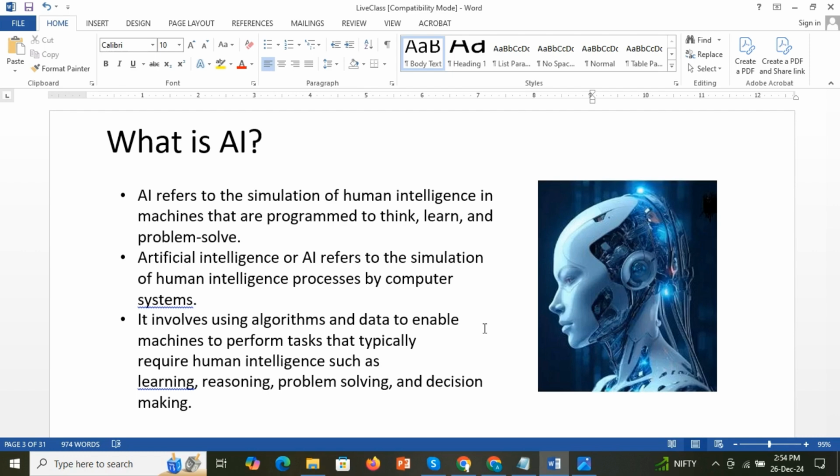Okay, so how are we going to implement this AI system? I said that it is the simulation of human intelligence in machines. To implement an AI system, it uses certain algorithms and needs a lot of data to learn.